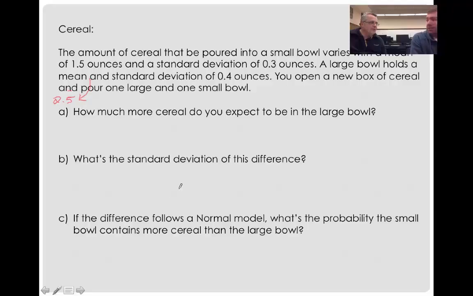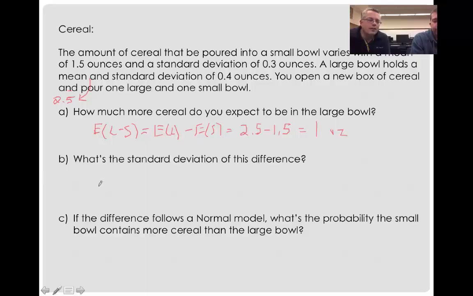How much more cereal do you expect to be in the large bowl? So this is the difference. You pour these bowls of cereal, and it varies a little bit from pouring to pouring how much cereal you'll get. So this is subtraction. The expected value of the difference, let's do large L minus small S. Those are our 2 random variables. You just subtract their expected values. That'd be the expected value of the large minus the expected value of the small. So in this case, it would be 2.5 minus 1.5. So just 1 ounce.